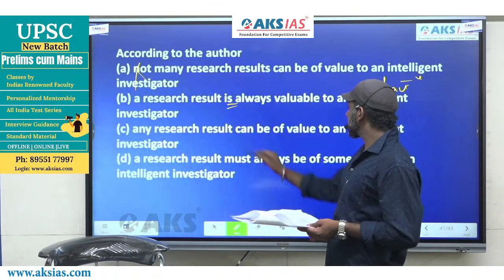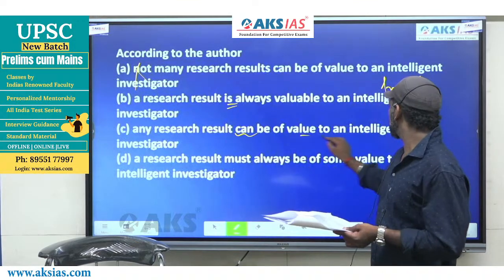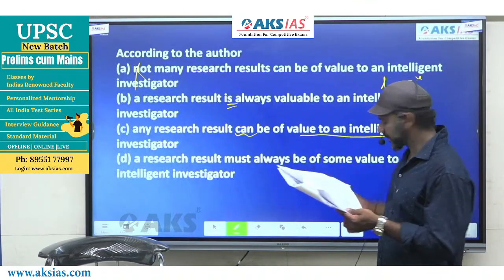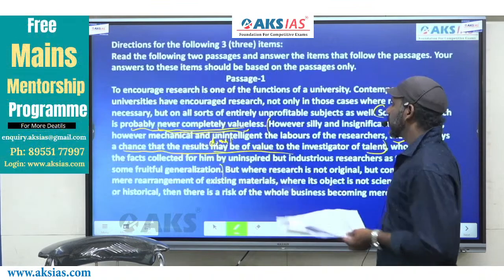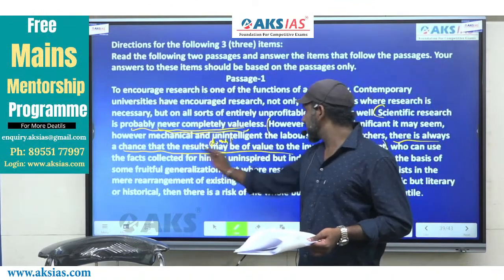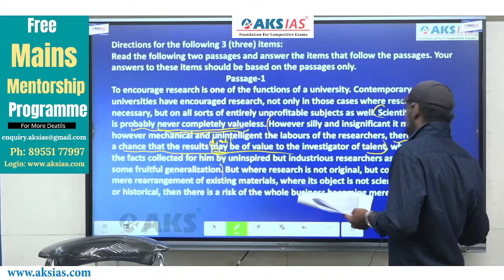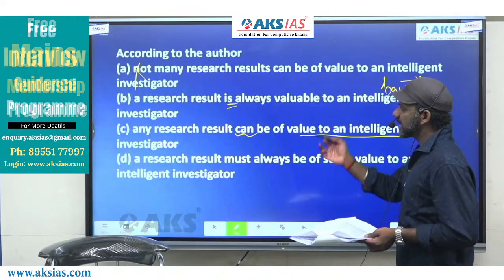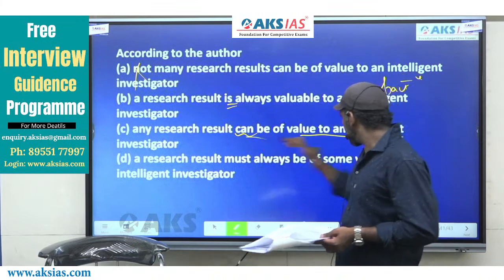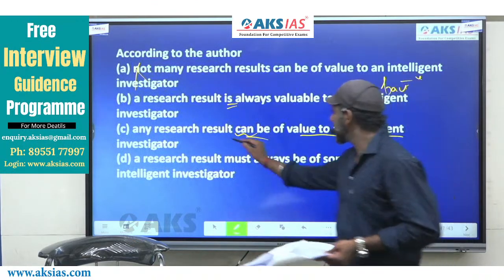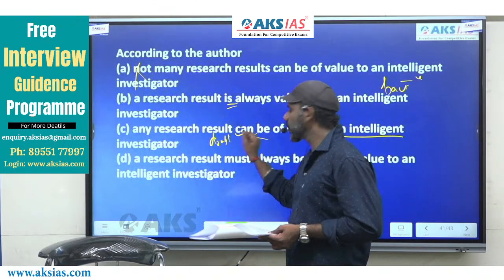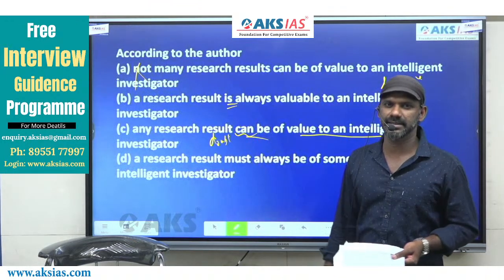Come to C. Any research result can be of value to an intelligent investigator. There it says, there is always a chance that the results may be of value to the investigator of talent. Come to the same option. Any research result can be of value to an intelligent investigator. Doubt. Doubt and doubt go together actually. Right?